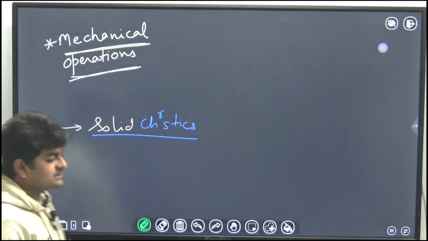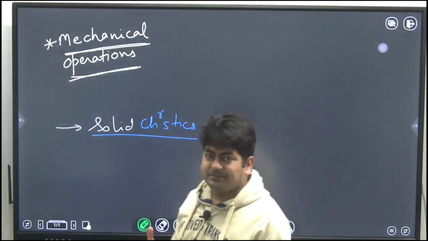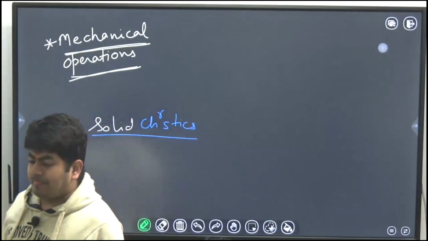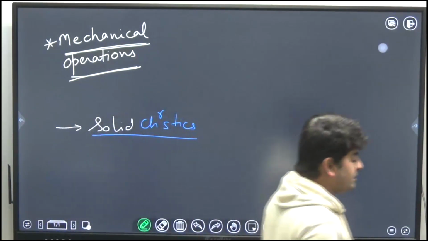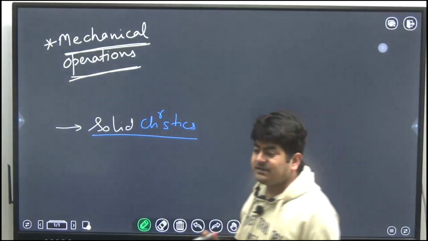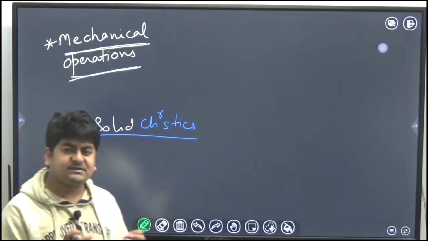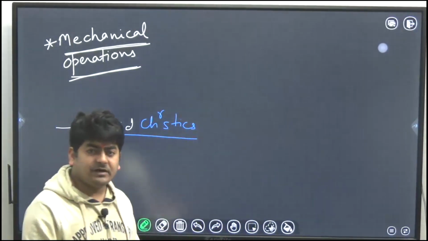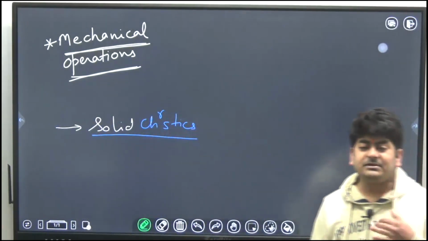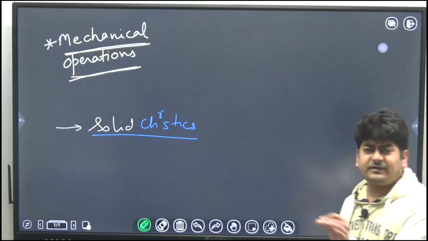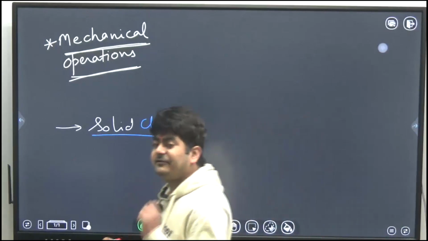So solid characteristics, as the word suggests, characteristics means to characterize something. Characterize means to identify something or to distinguish something, to differentiate something. Okay, so if I talk about the solid characteristics, it means I am going to use such parameters which I can use to identify one of the solids in the crowd. Like in a particle mixture, in a solid mixture, we have so many solid particles, but I am interested only in one specific kind of particle. So how can I differentiate that particle? How can I identify that particle?